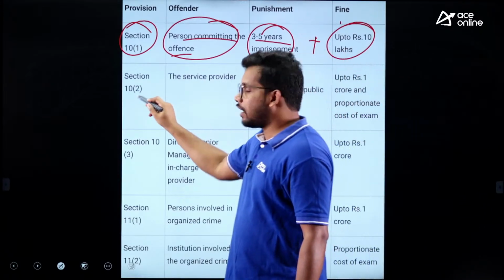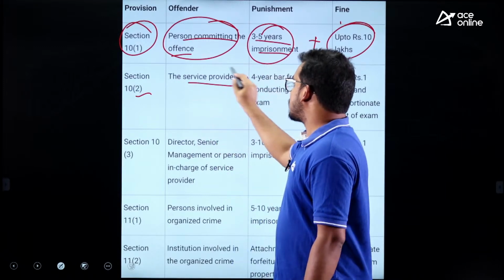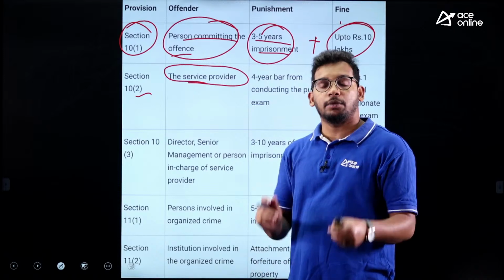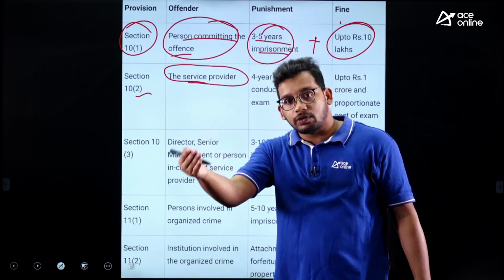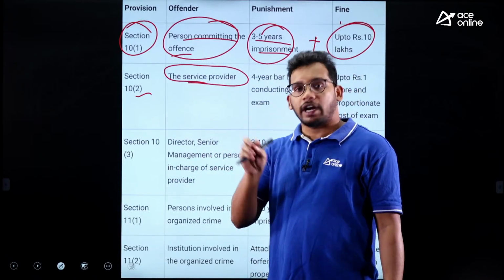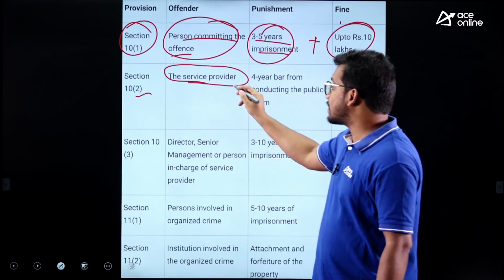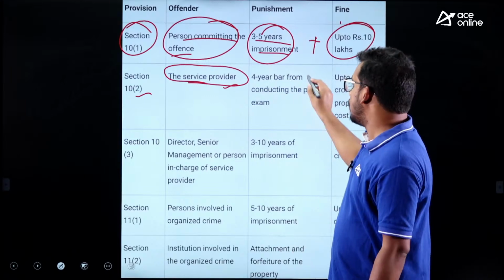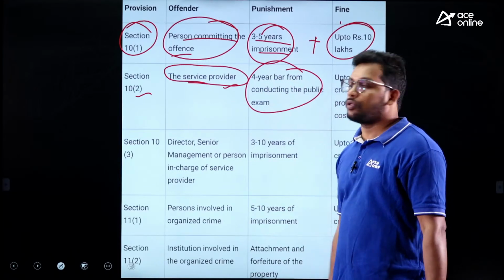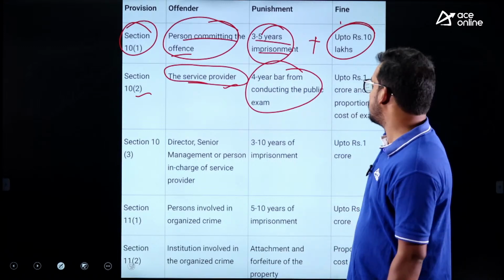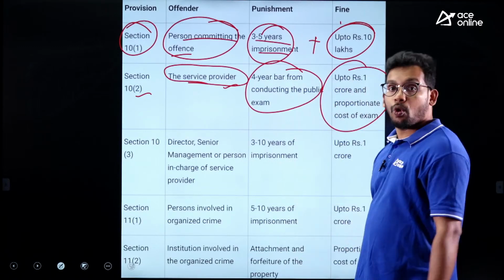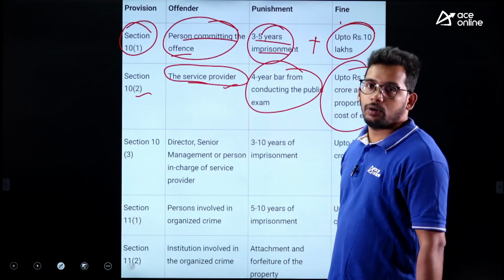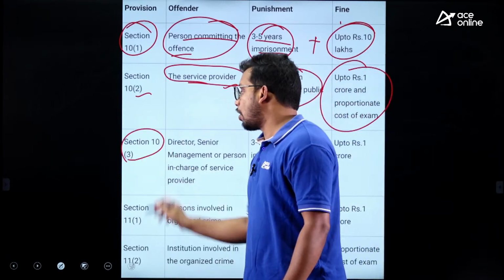Then comes Section 10(2), the service provider. That means whoever is conducting the examination. If you are writing any examination, you might have seen that you need to attend a certain computer center, right, for writing the examination. Those are called the service providers who are giving this examination in a digital format. So a 4-year ban will be there on those particular service providers in this examination. Along with that, 1 crore rupees will be imposed as a penalty, right? So this is also one more measure or punishment.